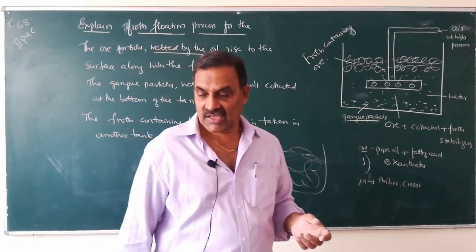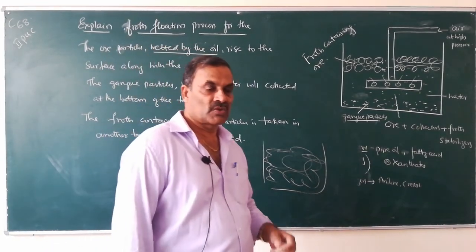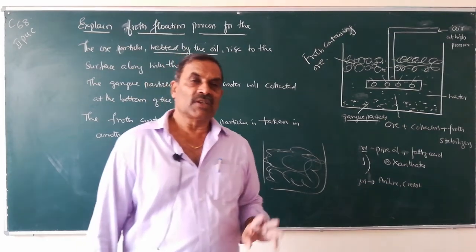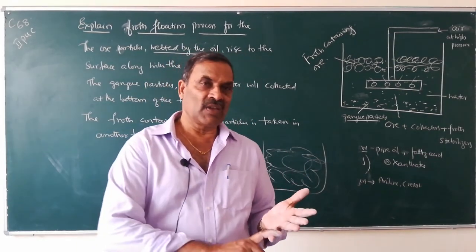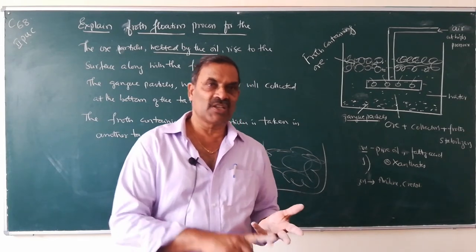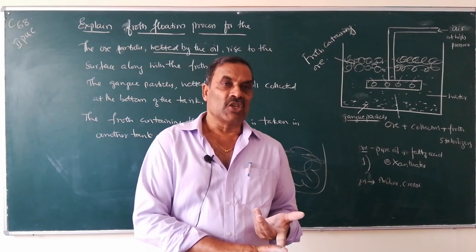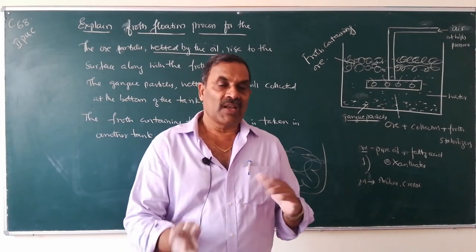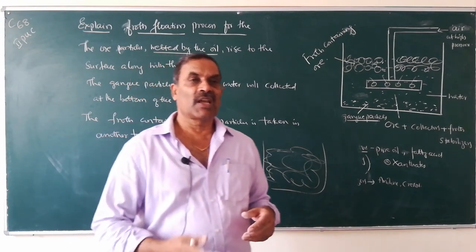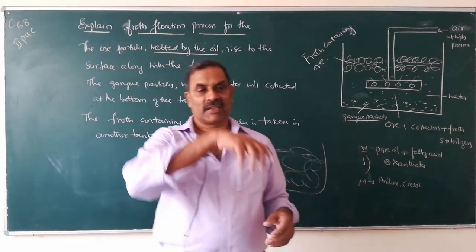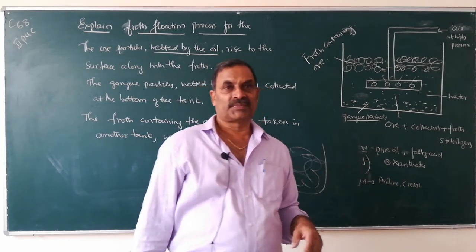So this method is used for the concentration of sulfide ores. I told three methods of ore concentration: levigation, magnetic separation and froth flotation. Levigation is used whenever gangue particles are lighter and ore particles are heavier, and this method is used for the separation of oxide ores.